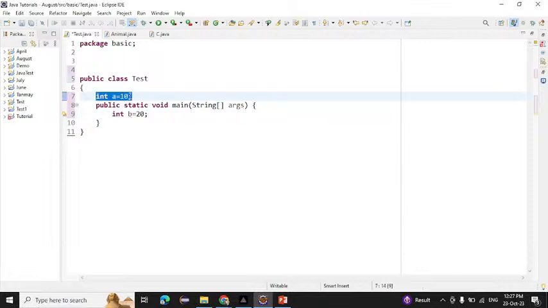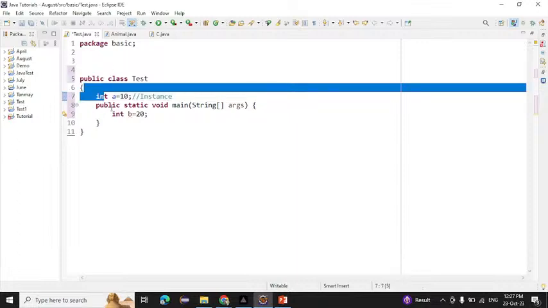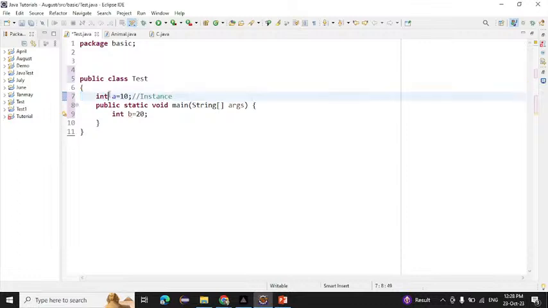Why are we calling this an instance variable? Because it is present inside the class but outside the method. That's why we are calling this an instance variable.